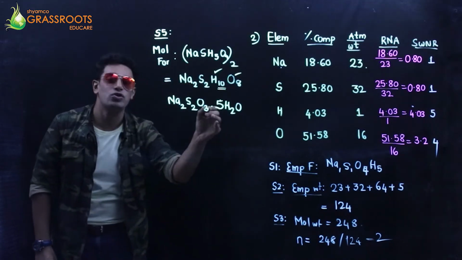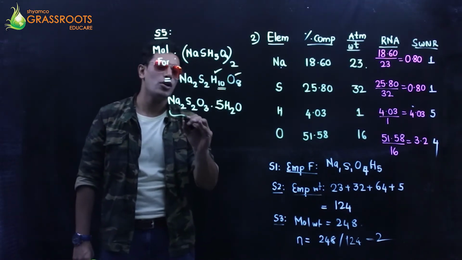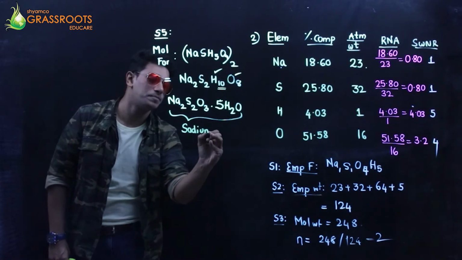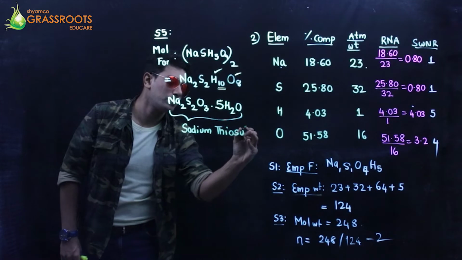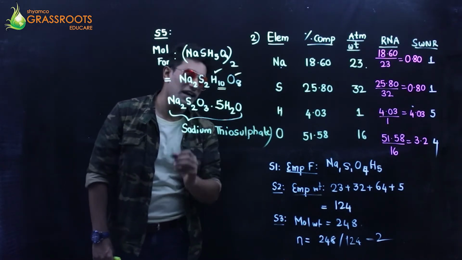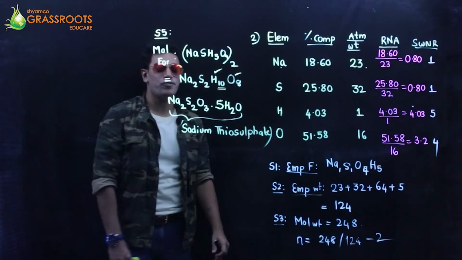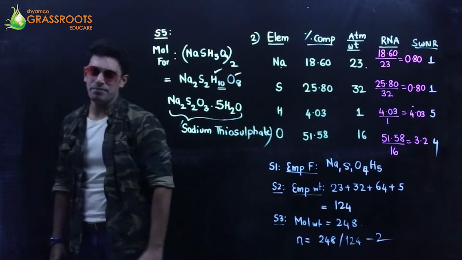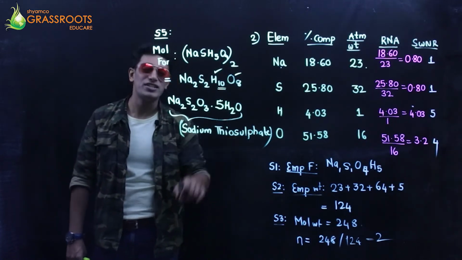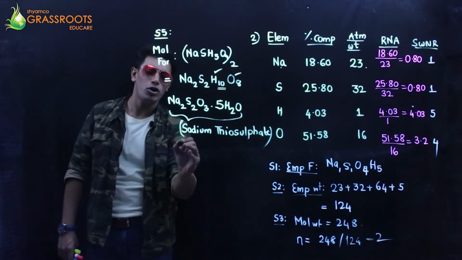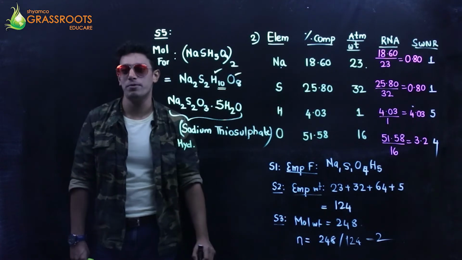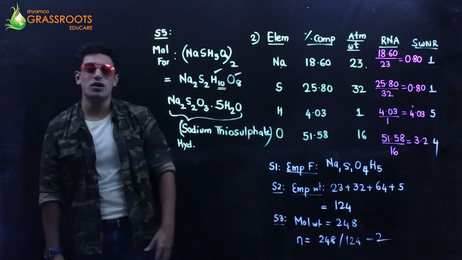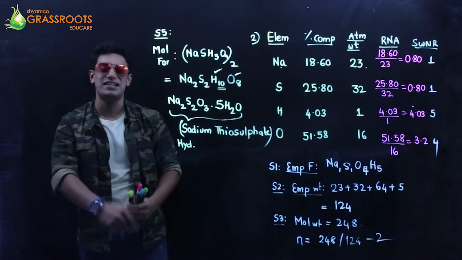So Na2S2O3 with 5 water molecules, we call such a compound, just for your knowledge, sodium thiosulfate. It is there in the HCl chapter. It is one of the most important reactions in the textbook. It will come ahead when you do the crash course of HCl. So it is sodium thiosulfate. To be more precise, it is hydrated sodium thiosulfate. Right. So these are my two questions of empirical formula which I have selected for you all.